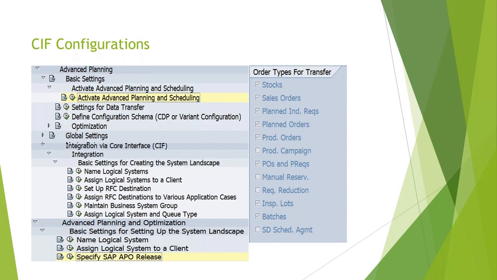So we can control this. If as per the business requirement, you don't have to transfer the scheduling agreements or campaigns, etc., because they are not adding any value in the PPDS, you can deselect them. If you want to use the scheduling agreement for your vendor planning and all, you can select it, so that will be integrated. Apart from that, mainly stock, sales orders, planned orders, production orders are always required to be integrated in PPDS. So by default, they will be marked in this section.